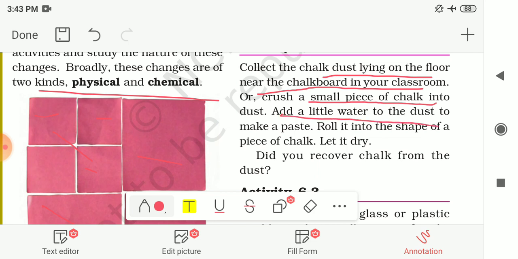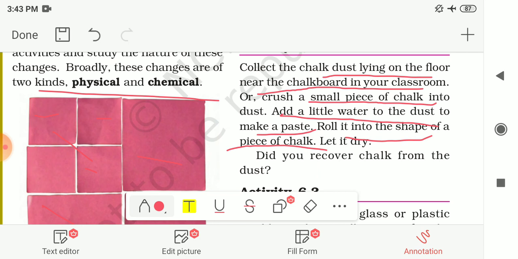Then add a little water to the chalk dust to make a paste. After making the paste, roll it into the shape of a piece of chalk and let it dry. That means after breaking the chalk into dust, you again make the chalk.